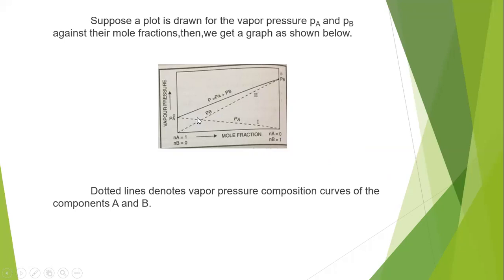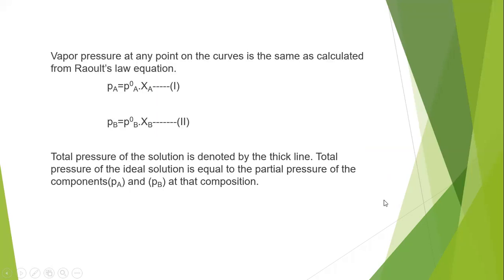The partial vapor pressures of A and B increase as the number of moles of that component increases from 0. When it reaches 1, only then do we get the full value for PA. So the dotted lines denote the vapor pressure composition curves for the components A and B. The vapor pressure at any point on the curves is the same as calculated from Raoult's law, so we can calculate the vapor pressures of components A and B based on Raoult's law.